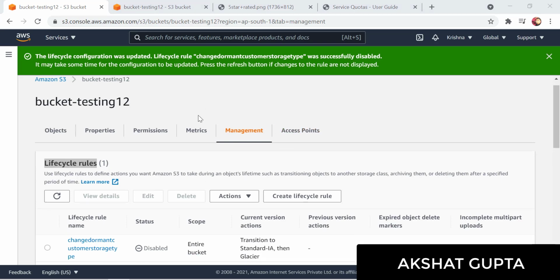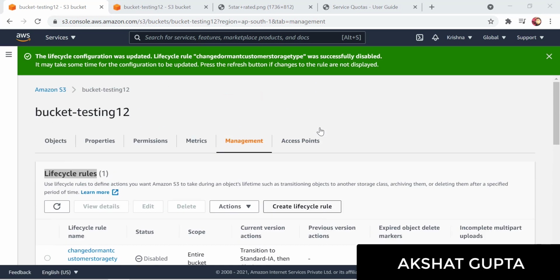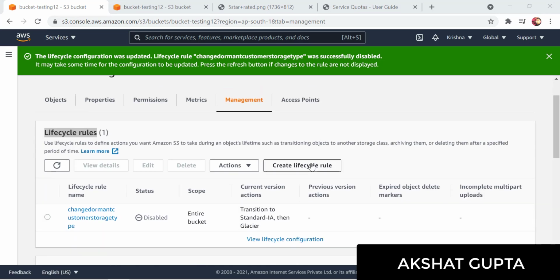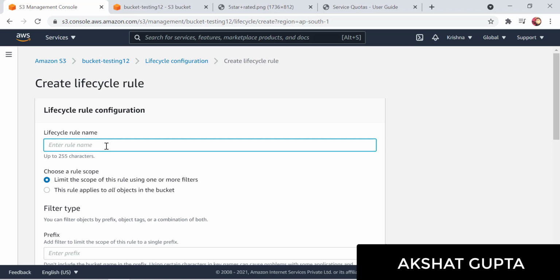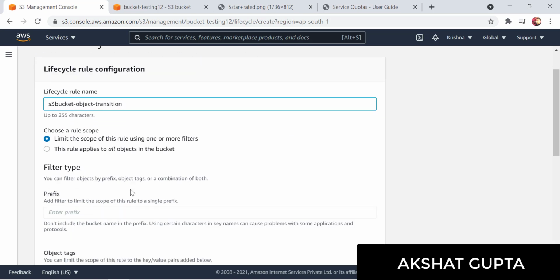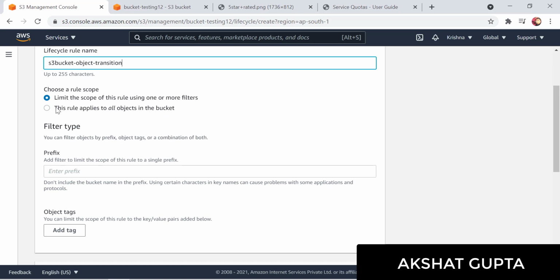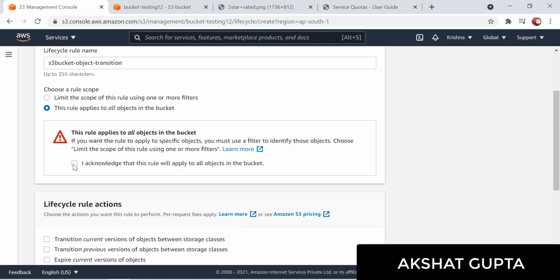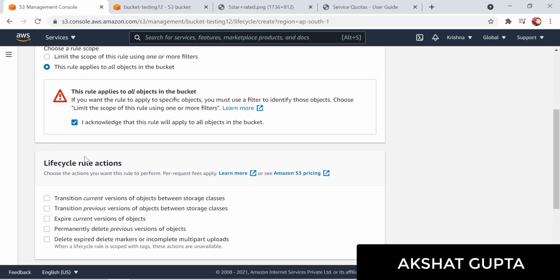So let's do that particular lab. You need to scroll down and click on Create life cycle rule. Let me put in a relevant life cycle rule name here: S3 bucket object transition. What I can do is either apply it to particular objects, or apply it to all the objects in the bucket.